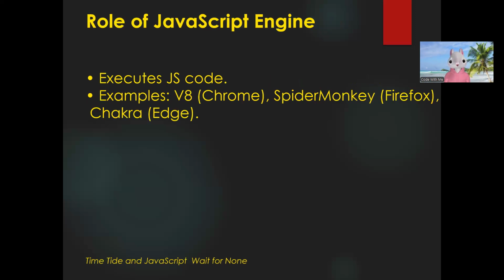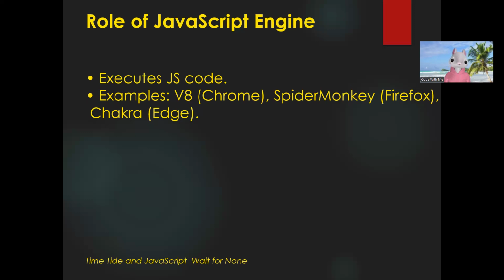That is, what is the role of the JavaScript engine? As we know, whatever JavaScript code we write, it runs inside a JavaScript engine. So the JavaScript engine basically executes JavaScript code into machine code. In the Chrome browser, we have the V8 JavaScript engine. In Firefox, we have SpiderMonkey, and in the Edge browser, we have Chakra.